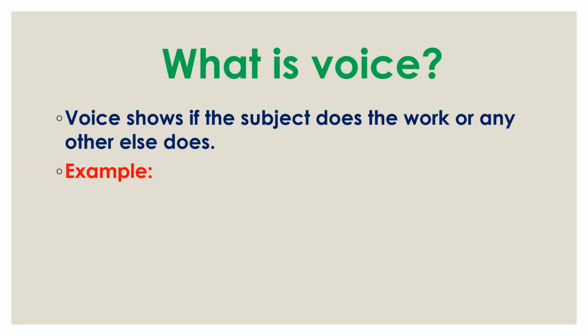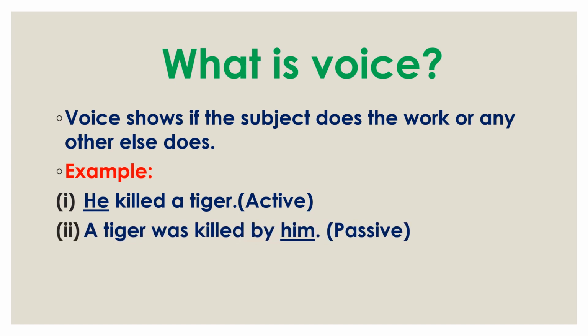Now, let's see some examples. The first example is: he killed a tiger. Here we find the subject he, and he works directly, so it is active. Now move on to the next example. A tiger was killed by him. Here a tiger, the subject, does not work itself. Actually the work is done by him, so it is passive.